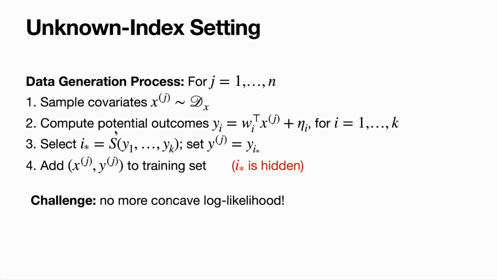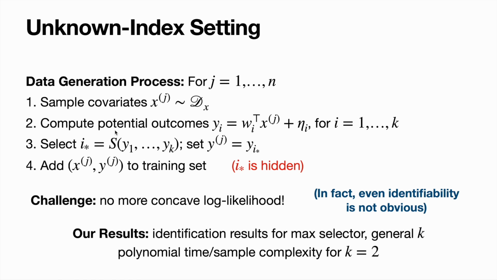And so the challenge here is that we no longer have a concave log likelihood that we can just run gradient descent on, and in fact, even identifiability is not obvious. And as we'll see later, in the next slide, identifiability isn't even true for some selection functions S. And our main results in this setting are identification results for the maximum selector with general K. So for any number of models, we can identify the weights, assuming that the selector S is the max selector.